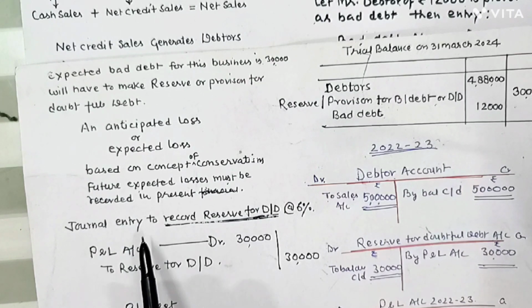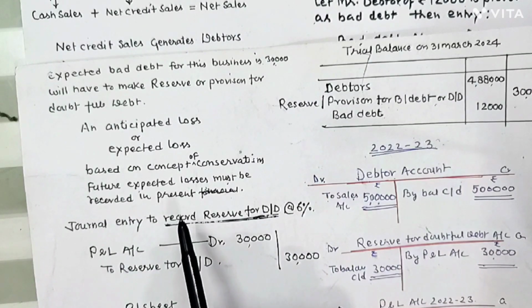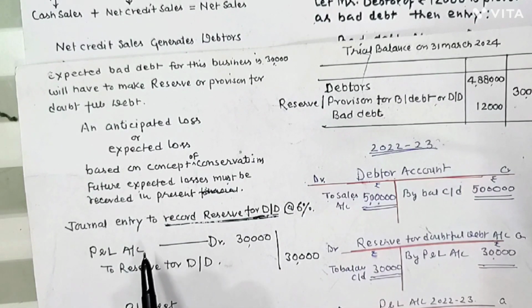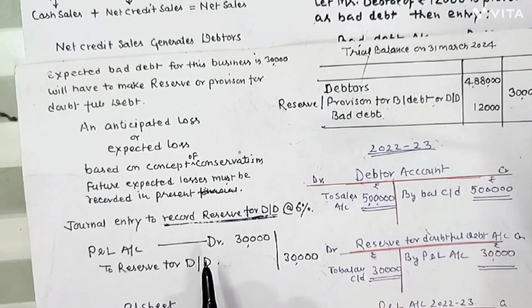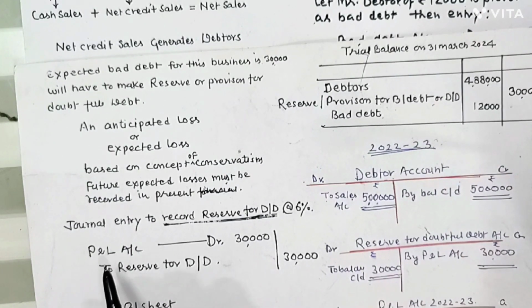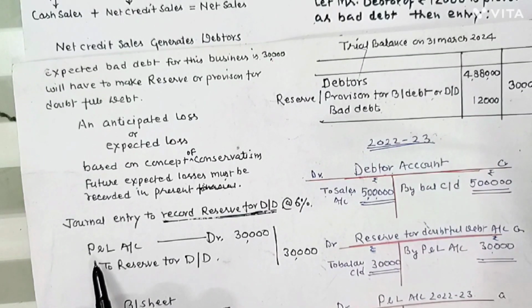This entry is done after closing trial balance. After closing trial balance on 31st March 2023, we will make this adjusting entry. And then we make the entry while making the final accounts, trading and profit and loss account.